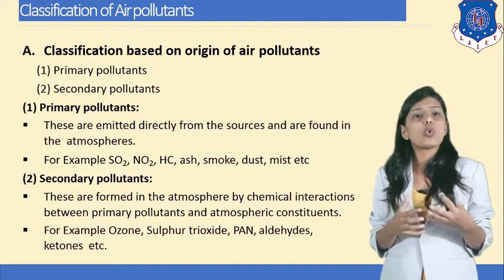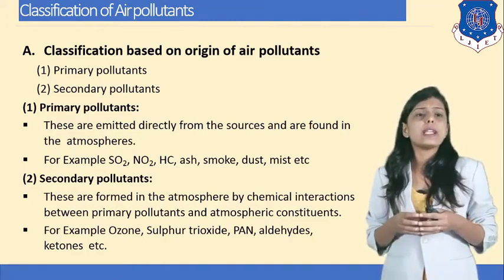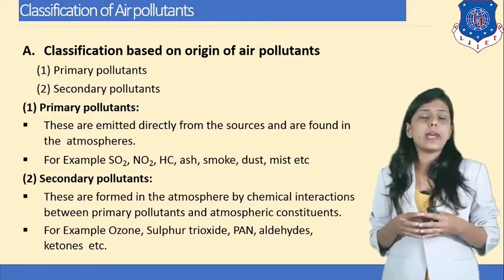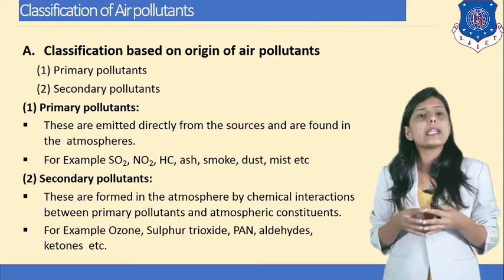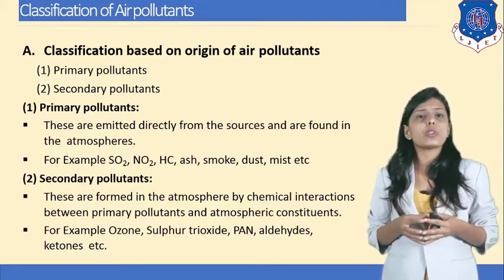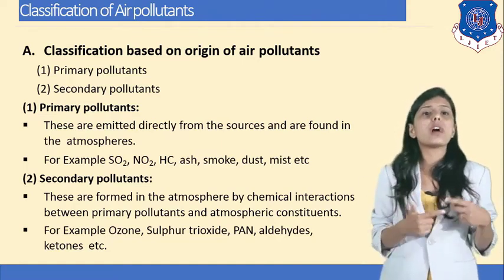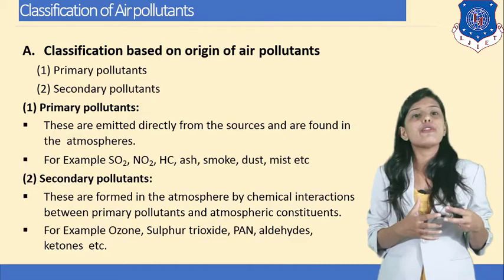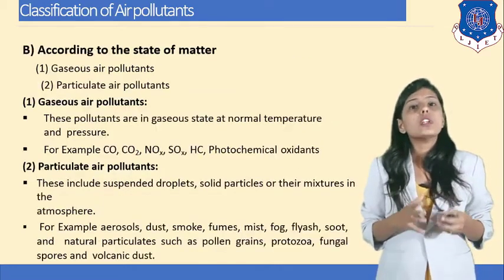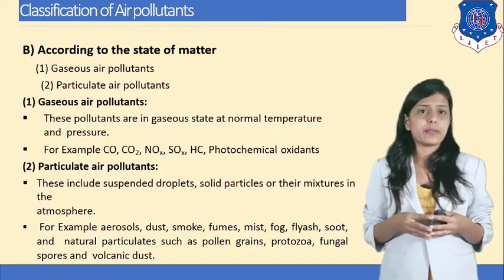For example, O3 is a secondary air pollutant. Sulfur trioxide is a secondary air pollutant. PAN is a secondary air pollutant. Aldehydes are secondary air pollutants. Ketones are secondary air pollutants because they are formed when primary air pollutants react with other constituents and form a secondary air pollutant. So air pollutants are also classified on the basis of state of matter.